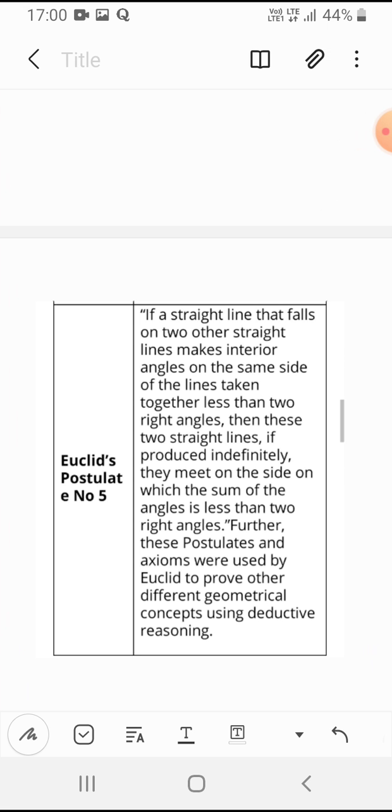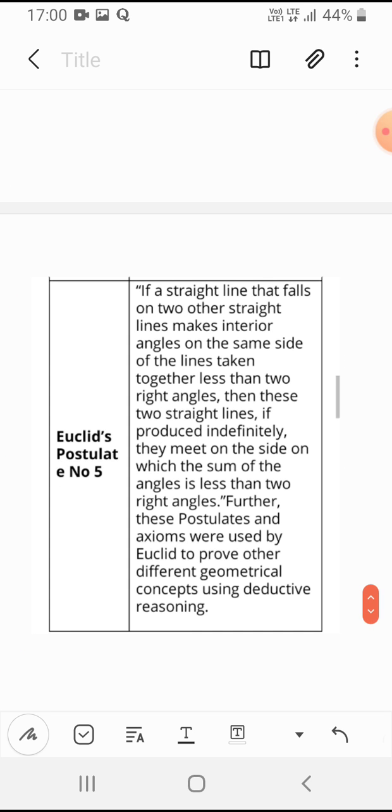Finally, the last postulate says that if a straight line falling on two other straight lines makes the interior angles on the same side together less than two right angles, then these two straight lines, if produced indefinitely, meet on the side on which the sum of the angles is less than two right angles.